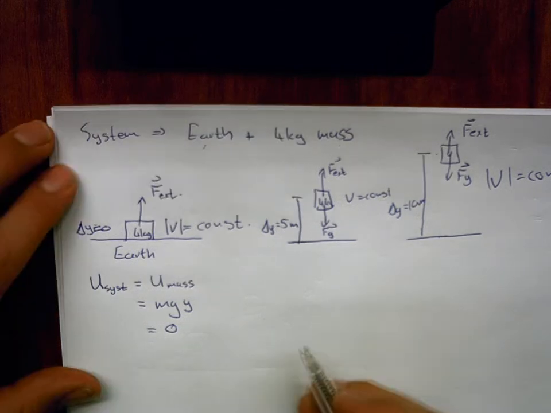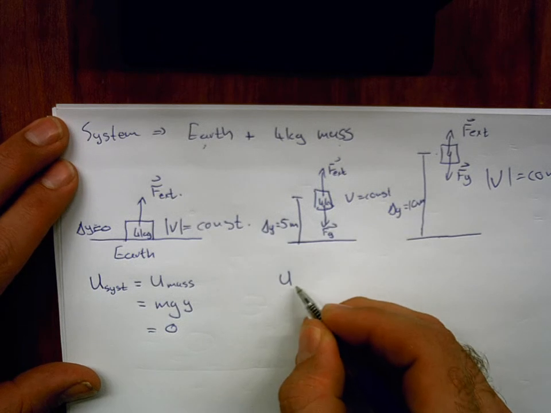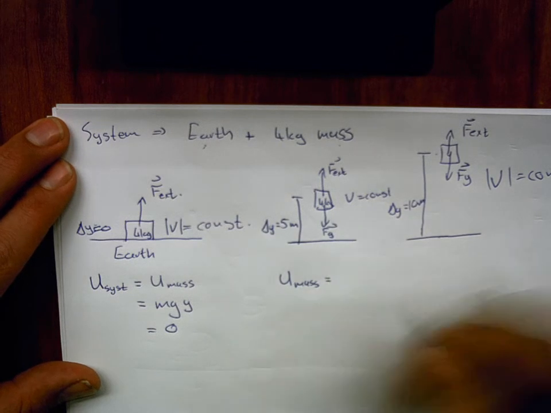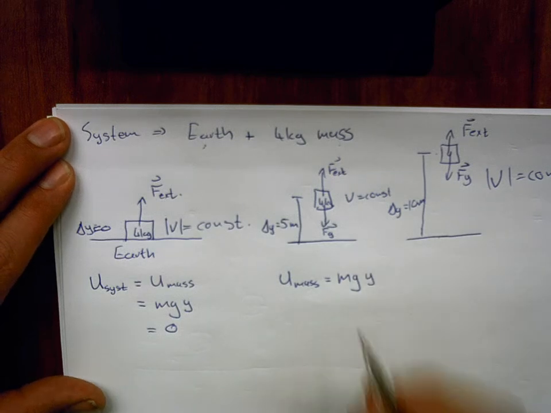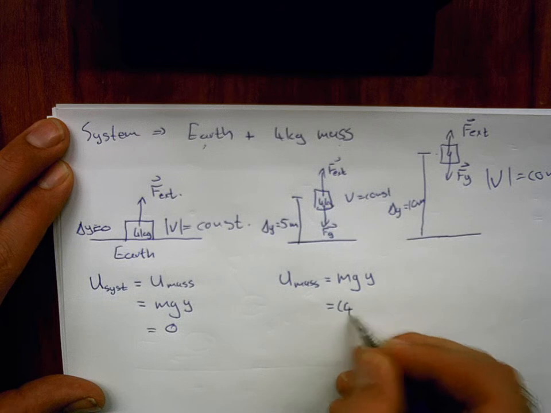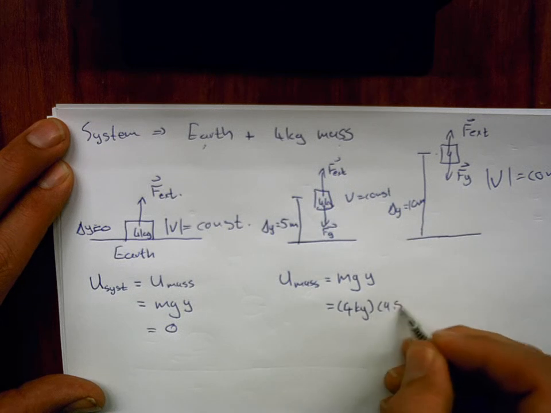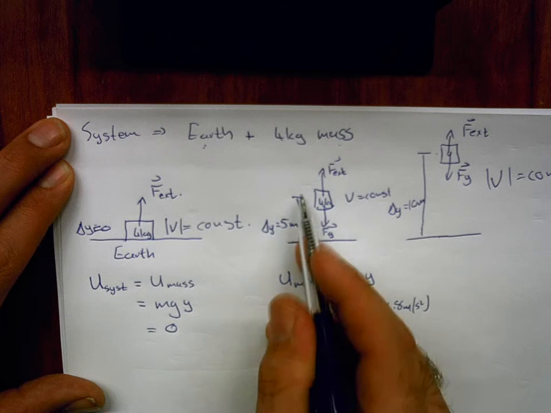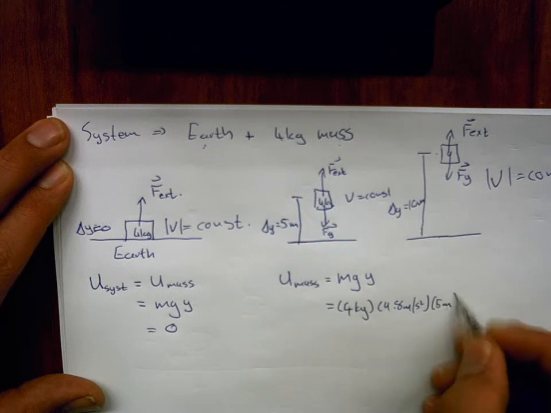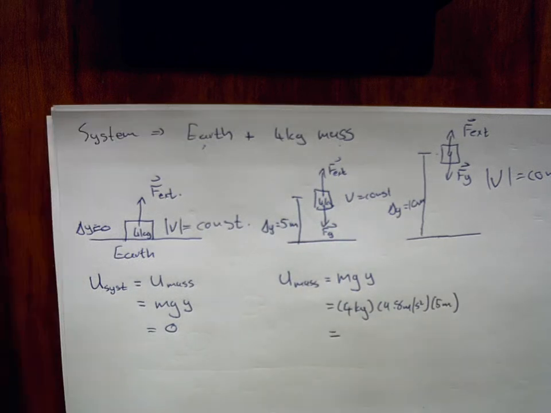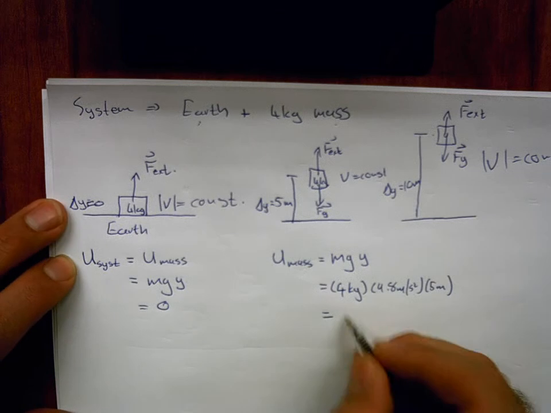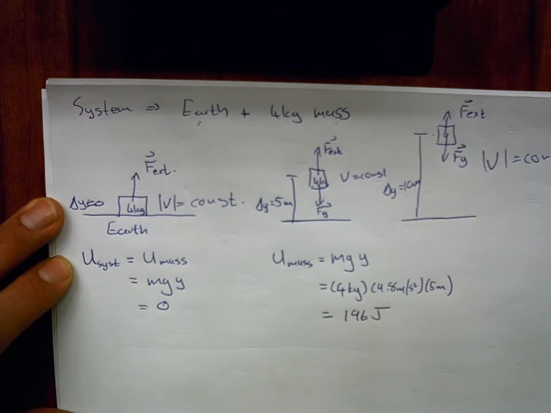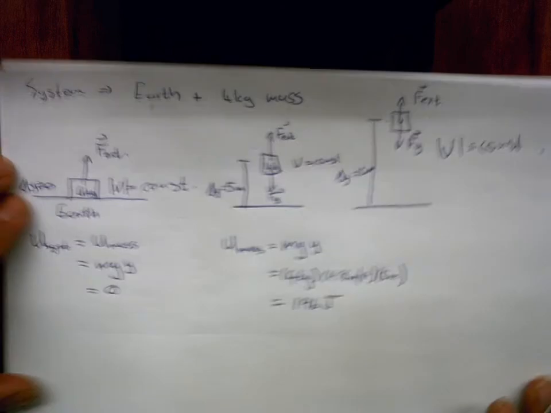The next one is pretty simple. Here, the potential energy of the mass is just its mass times gravitational acceleration times its position above the surface of the Earth. This is 4 kilograms times 9.8 meters per second squared. Now it's 5 meters above the surface of the Earth. So the potential energy of the mass in this case, if you calculate that out, is 196 joules.